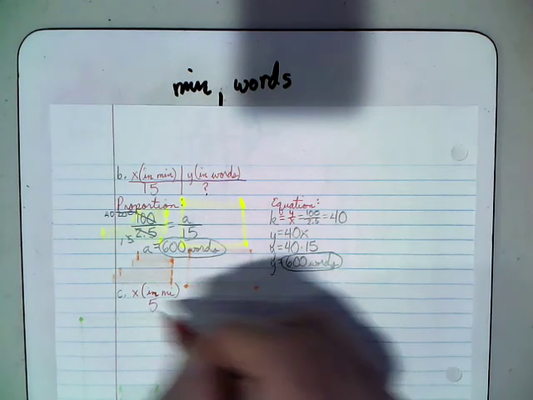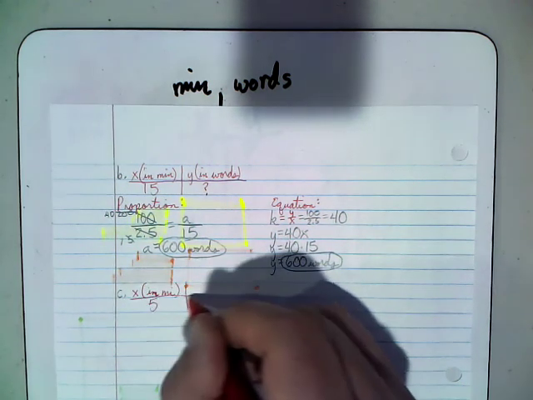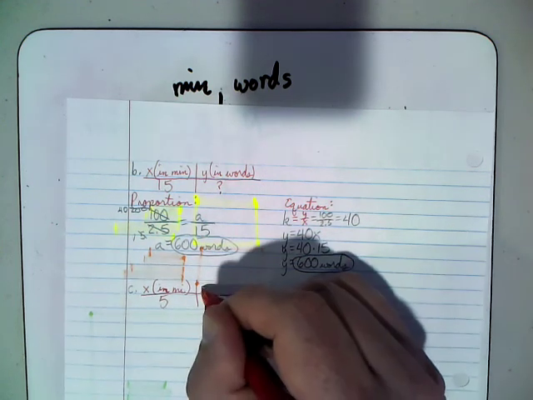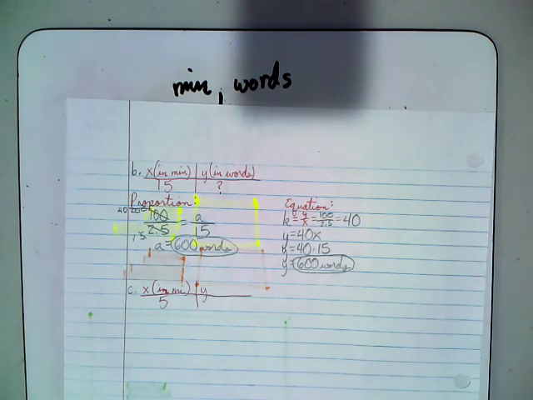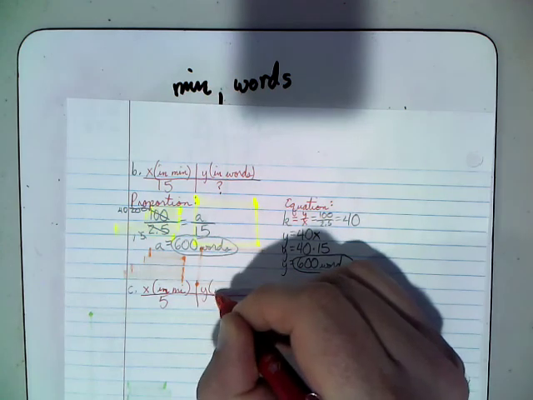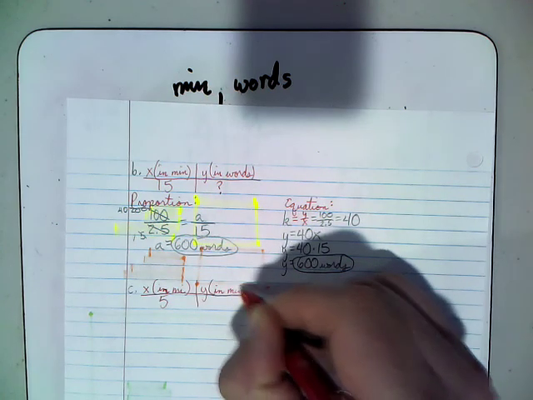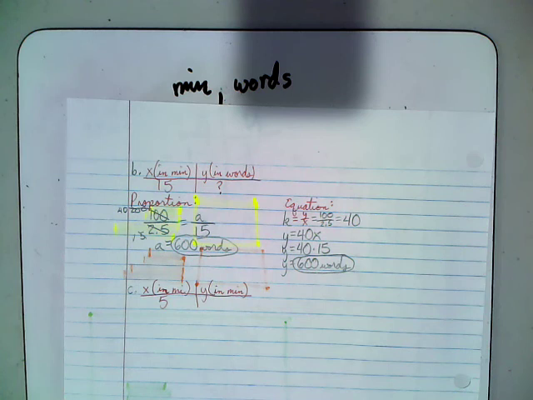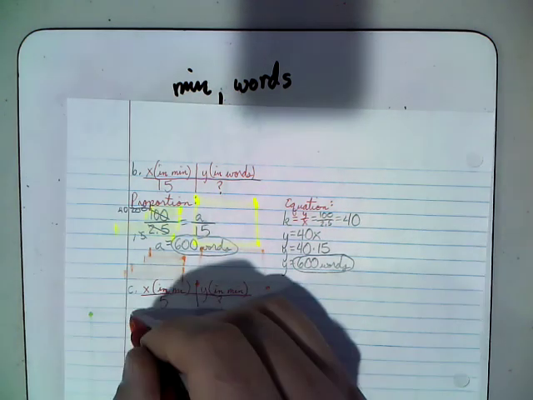And there's going to be 5 of them. Y though? Okay, so how much longer? Well, if you look at earlier in the problem, the length of time was measured in minutes. So y will be in minutes. And we don't know how much longer yet.